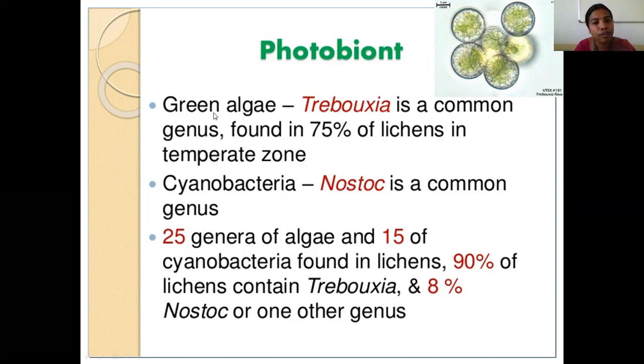In addition to the chlorophycean member Trebouxia, cyanobacteria are also reported, especially Nostoc, the filamentous unbranched blue-green alga. That is also one common genus reported in the association of lichen. Among the 25 genera of lichen, 15 genera are reported with the blue-green algal member. 90% of lichens contain Trebouxia as a green alga in a symbiotic association with the fungi. Only 8% is taken by the cyanobacteria, especially Nostoc.